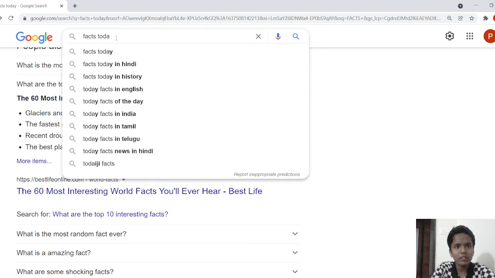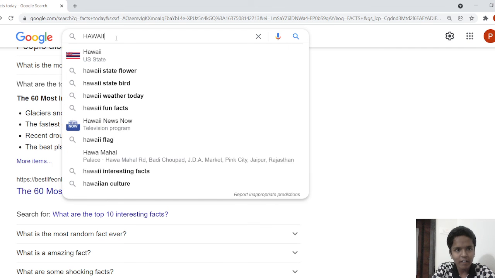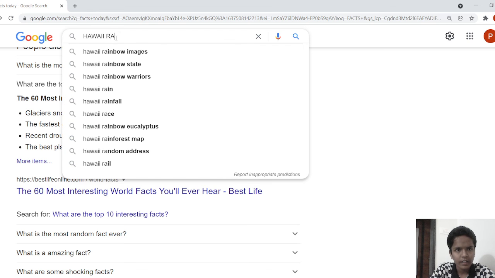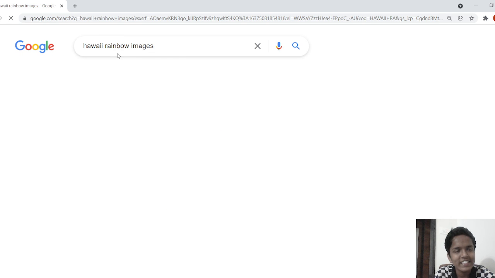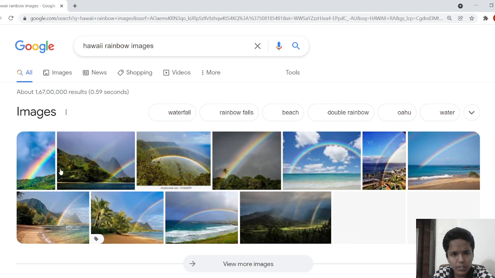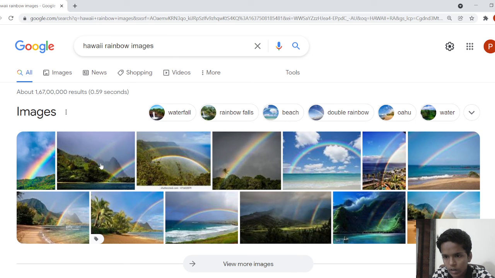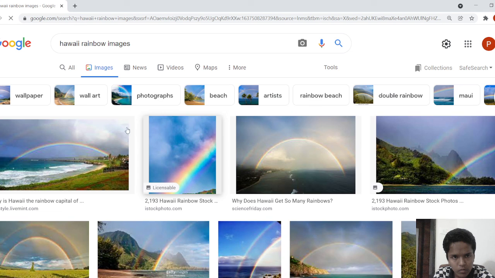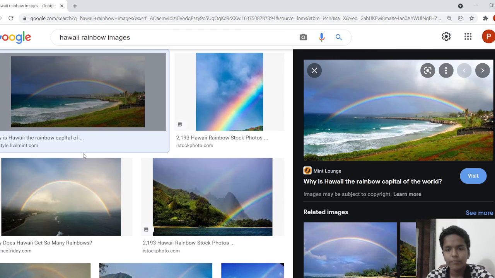Hawaii rainbow scenes, we will check today only. Hawaii rainbow images, guys, how amazing the picture is. You can see on your screens. Wow, what an amazing scenery, guys. See here, wow.